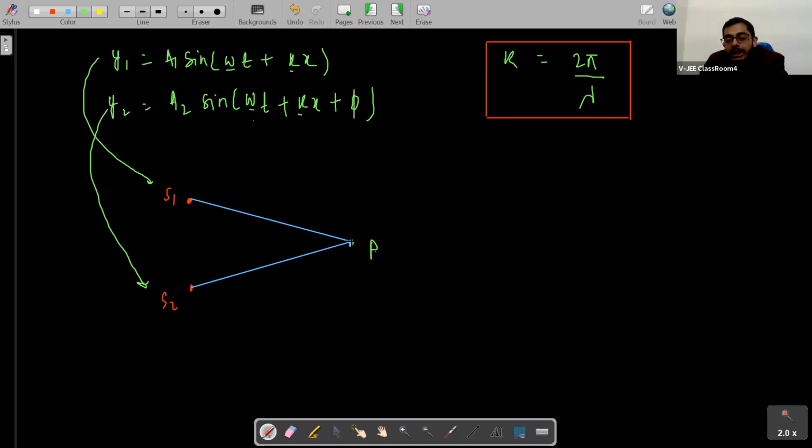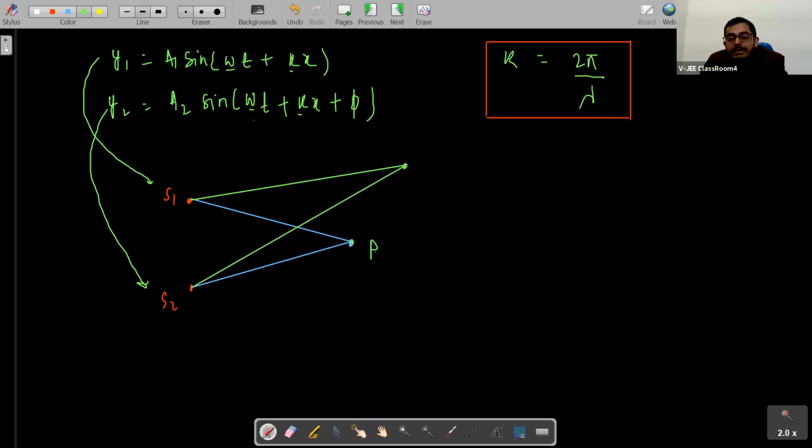Now here we can see the interference. If these two are light waves, we will see different intensity at different places. Intensity at these two points will be different. Why?